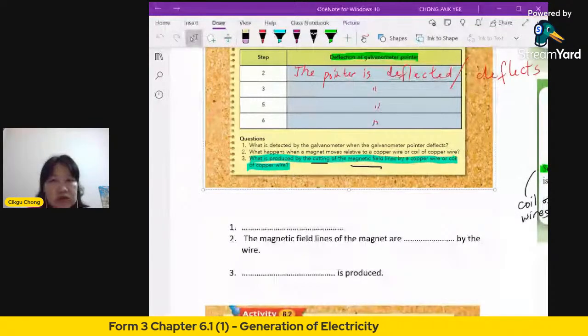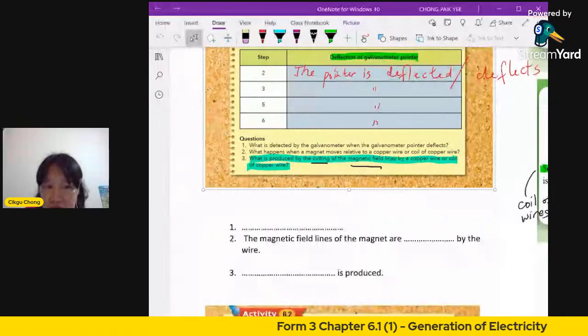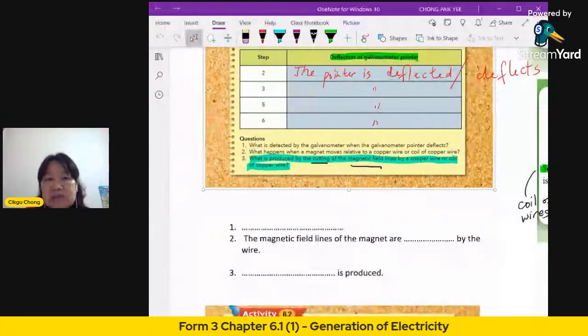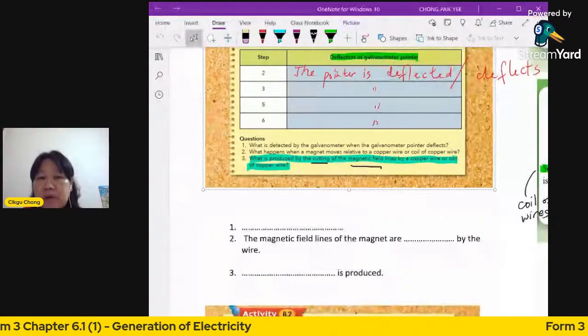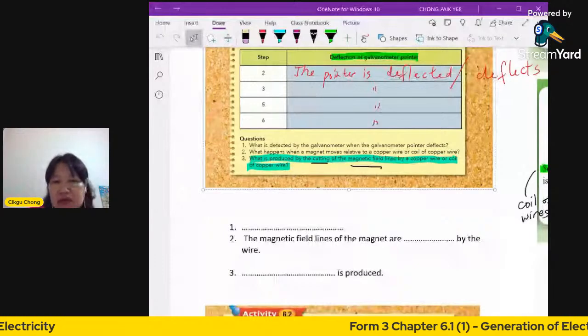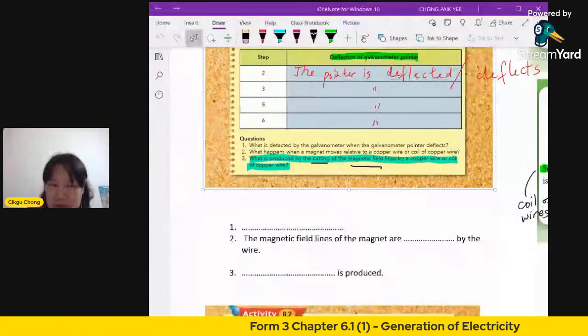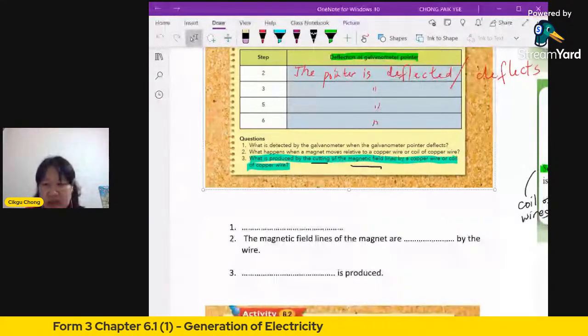So number 1 is, what is detected by the galvanometer when the galvanometer pointer deflects? Number 2, what happens when a magnet moves relative to a copper wire? I've given you part of the answer here: the magnetic field lines of the magnet are what by the wire? Number 3, what is produced when you cut the magnetic field lines? Okay, now I've got the answers. Let's go to number 1 first.